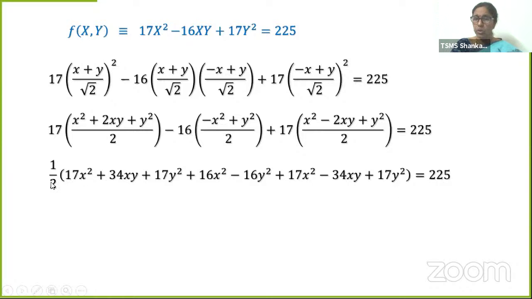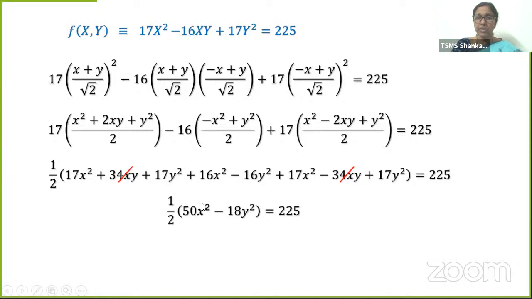Plus 34xy minus 34xy, they get cancelled. 17 plus 16, how much? 33. 33 plus 17, 50x square. 17y square minus 16y square, 1y square, 1 plus 17, 18y square. So 1 by 2 into (50x square minus 18y square) is equal to 225.